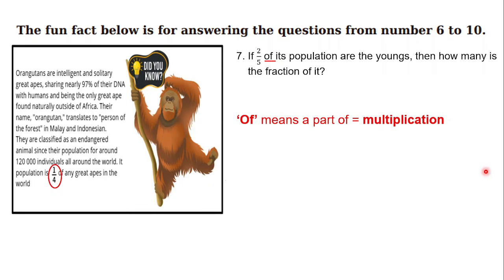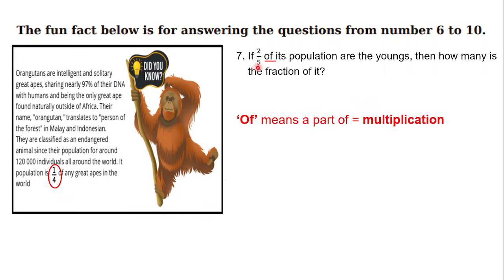Orangutan population is 1 out of 4 of any great apes in the world. 1 out of 4 is the population of orangutan of any great apes in the world. And let's see, 2 out of 5 of the orangutan population are the young. So I think there is a relation between 1 out of 4 here and 2 out of 5 here.